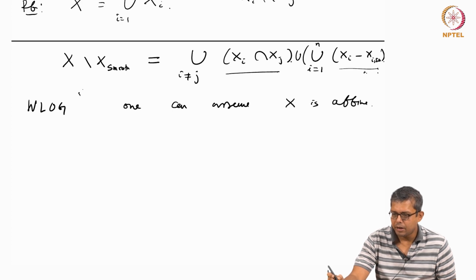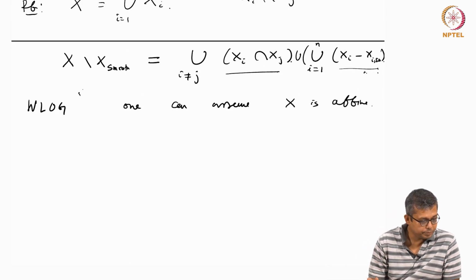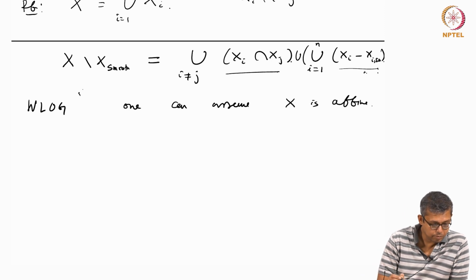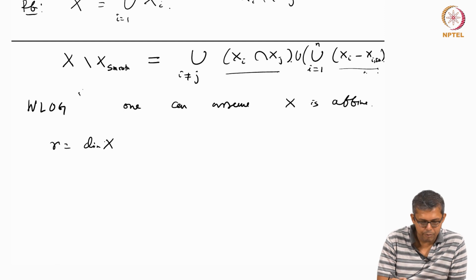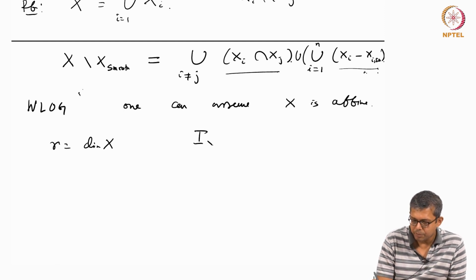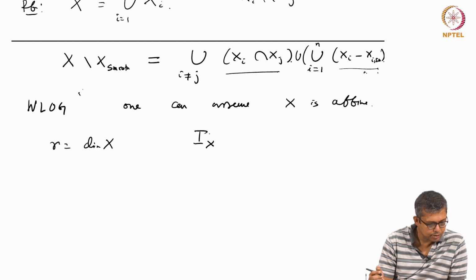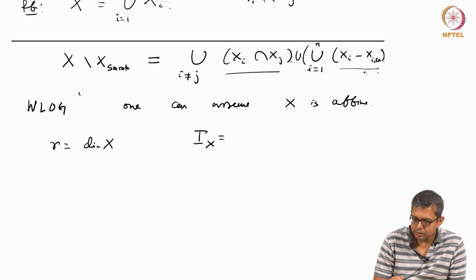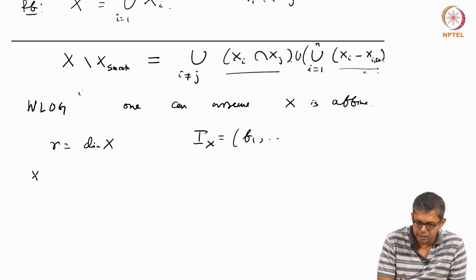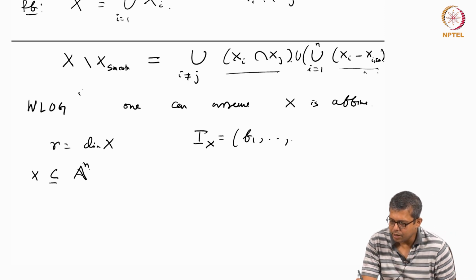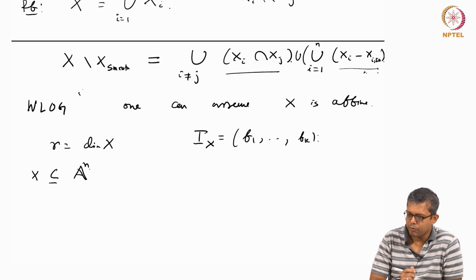Now, let r equal the dimension of X. So X is affine, in some affine space A^n. Then I_X is given by a bunch of polynomials, say F1, F2, ..., Fl.